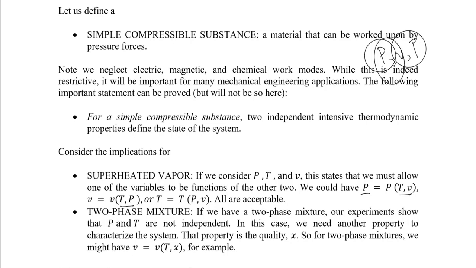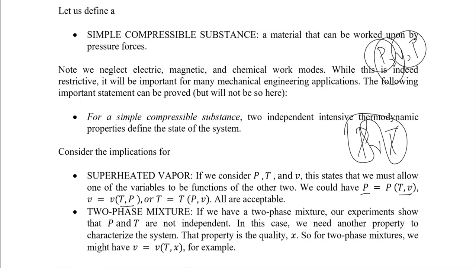So that means inside the vapor dome, in a two-phase mixture, the pressure and temperature are not independent, they depend on each other. So definitely we would need another property so we can define the state of the system. If I'm saying P, V and T, actually these two are dependent on each other, so they would be considered as one property. So if I need to find the volume, I cannot find it using the pressure alone because the temperature is also related to it. So I would need another property.